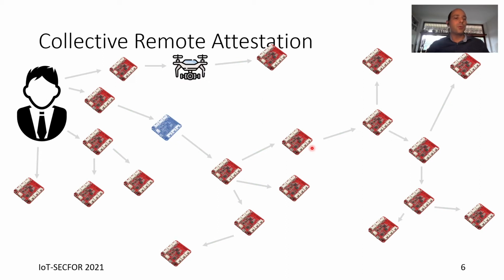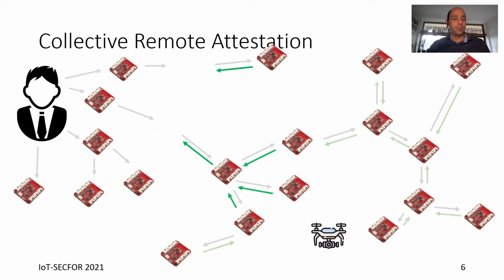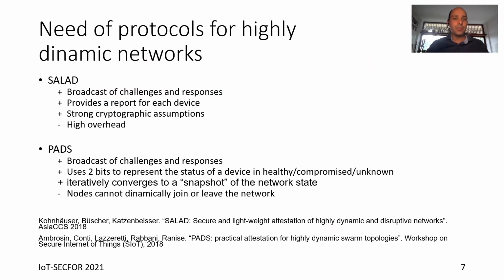The problem of this protocol is that if some device is moving from one position to another, going out of the range of other devices, or if some device has intermittent connectivity, we could lose some responses, so the verifier is not receiving all the responses from all the devices. For this reason, we need a protocol for highly dynamic networks.